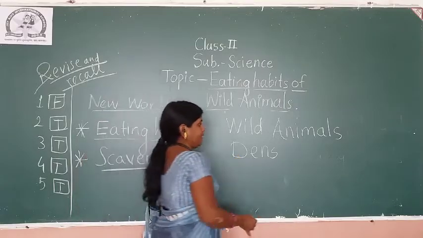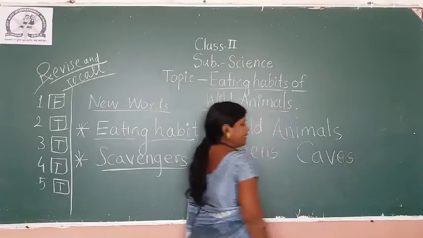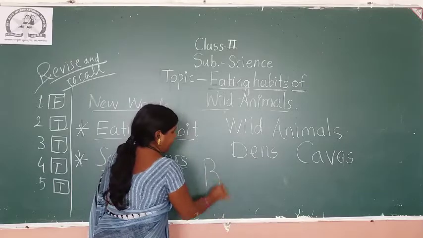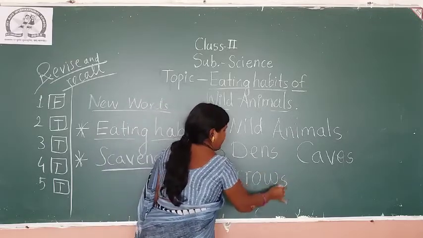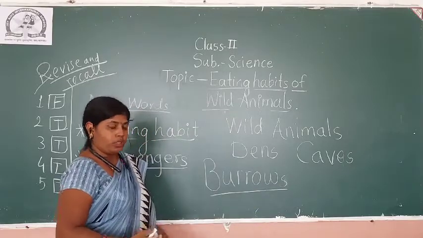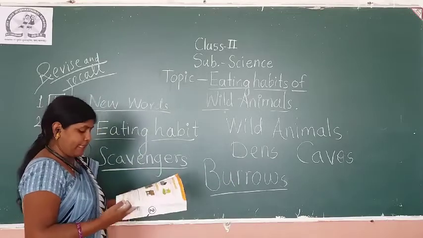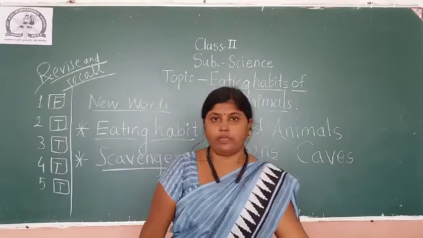Listen and see. Dens. How am I using? Caves. C-A-V-E-S, caves. Next, burrows. See how I am doing. B-U-R-R-O-W-S. How are you saying? Burrows. Say burrows. Okay. Next, plant eating animals that we already discussed, and scavengers. Okay. So we will take once again the revision of these new words.